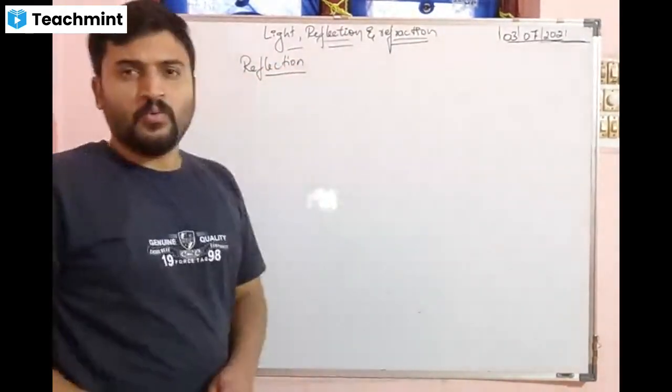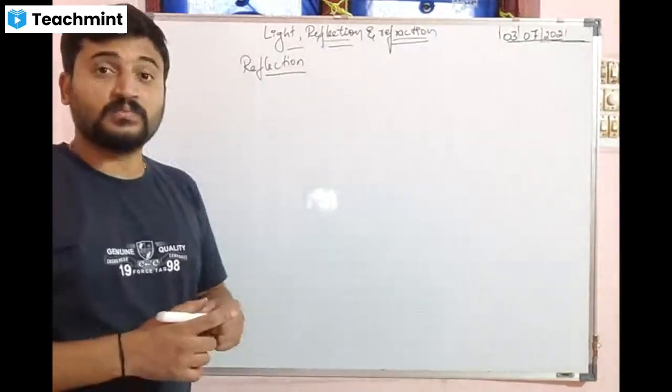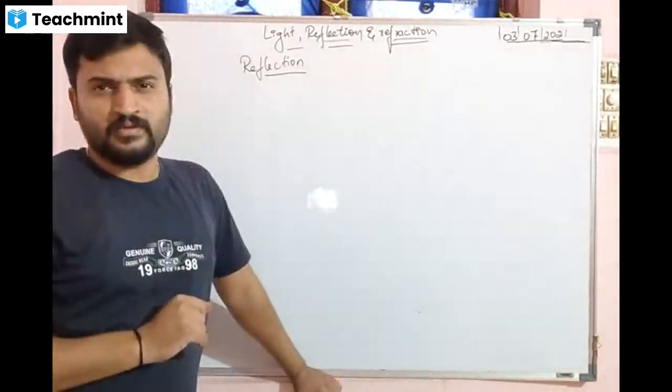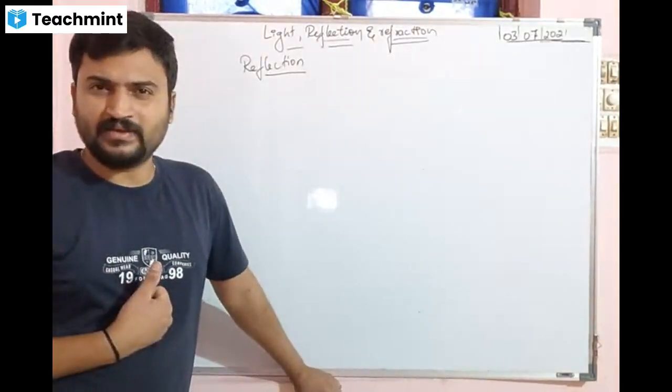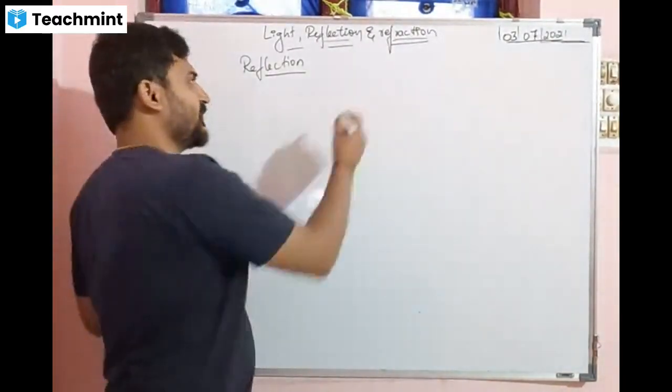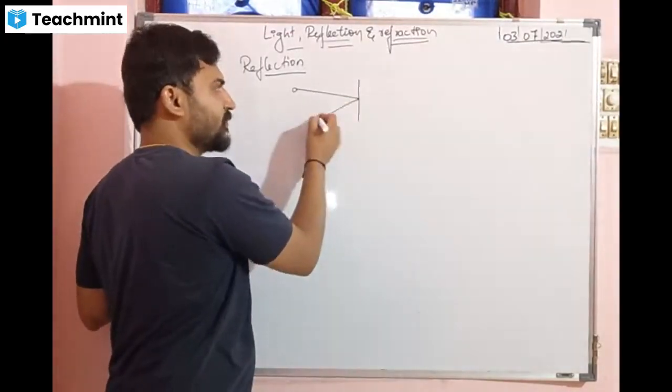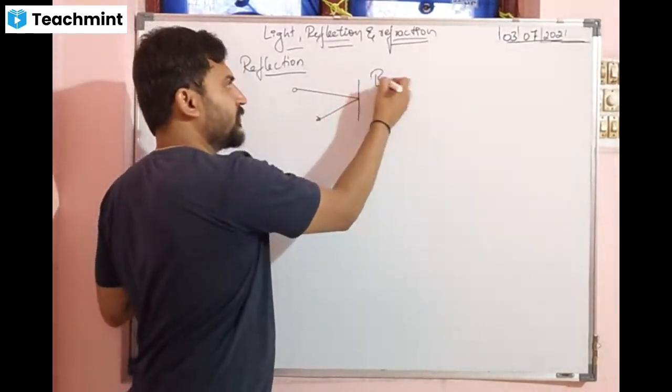So reflection. What is the reflection? Reflection is a bouncing of light. For example, if I throw a ball, it comes back to me, isn't it? It goes, hits the surface. If this is the wall, I will throw the ball at it. It goes, hits the surface and comes back. This is called bouncing